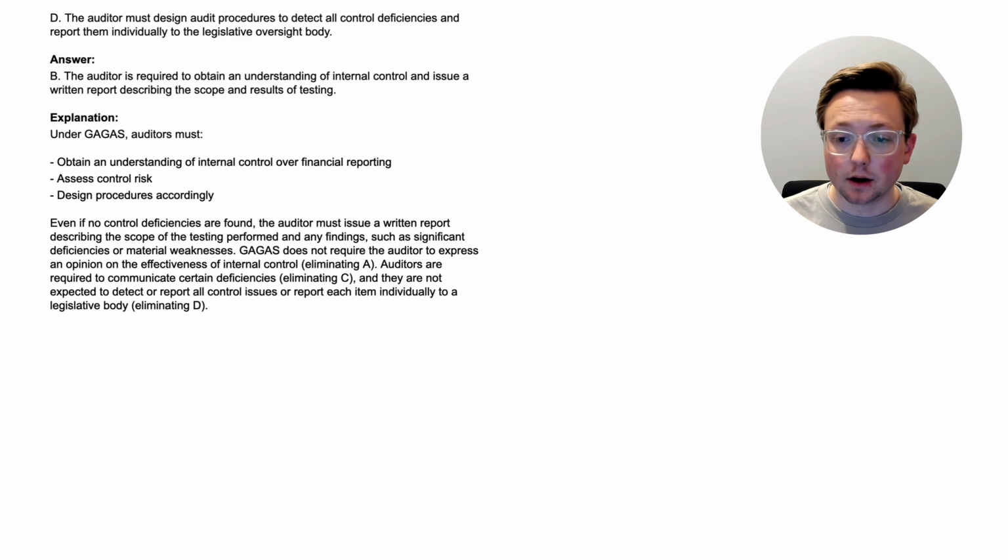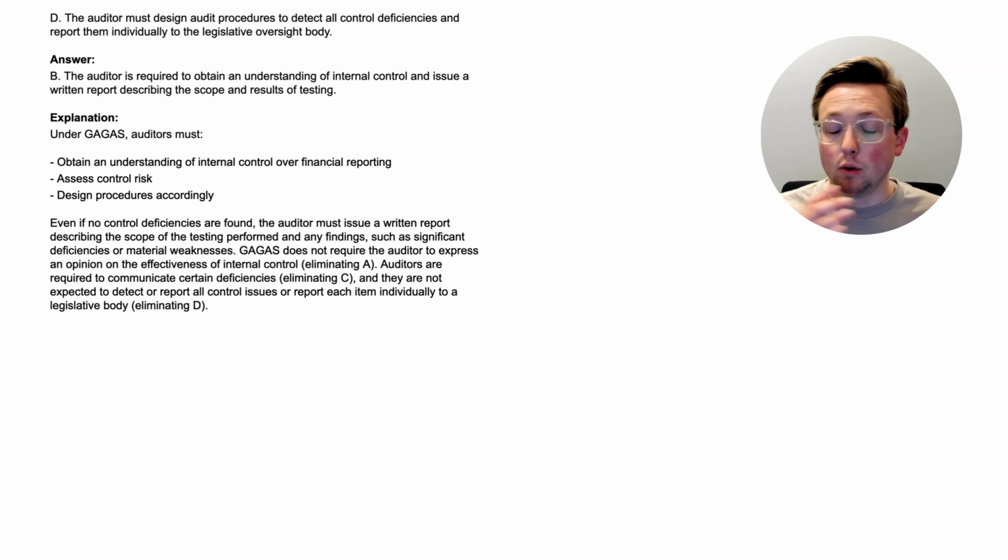GAGAS does not require the auditor to express an opinion on the effectiveness of internal control, so that would make A incorrect. Auditors are required to communicate certain deficiencies, which would make C incorrect because they do have to communicate some of them, and they are not expected to detect or report all control issues or report each item individually to a legislative body. That would make D incorrect. So again, we learned the idea behind what auditors have to do under GAGAS when it comes to internal controls in this question. Now let's go to the next question.